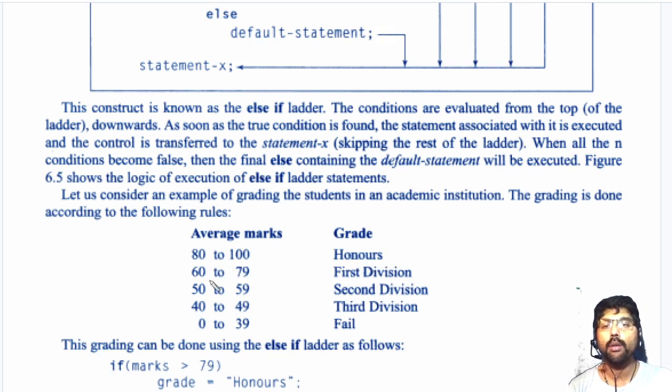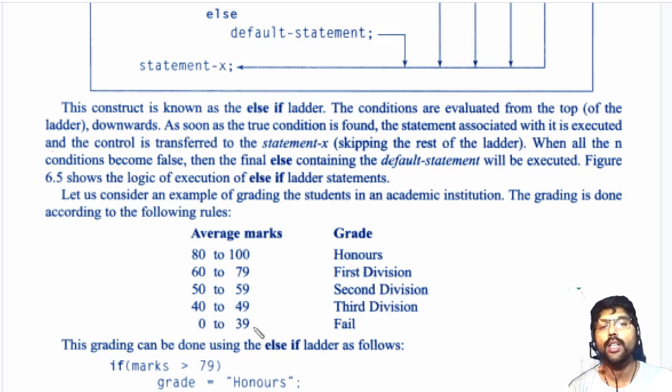If the student got 60 to 79, he is first division. If the student got 50 to 59, he got second division. 40 to 49, third division. If he got less than 40, he has failed.